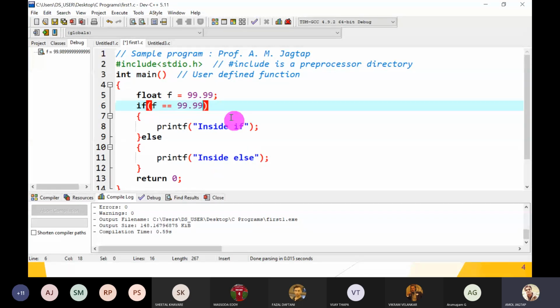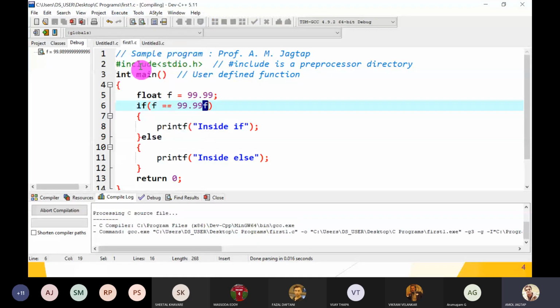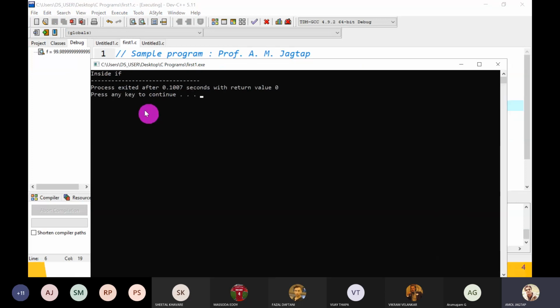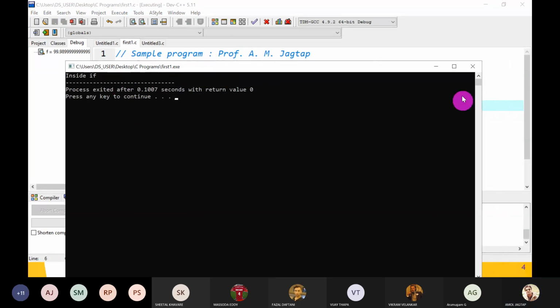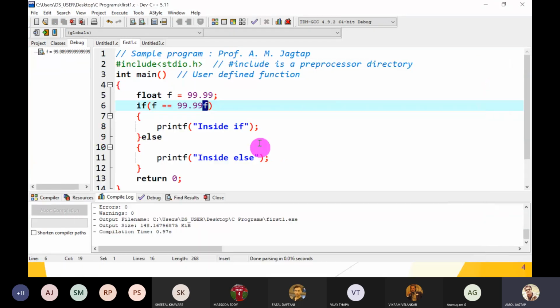But if you write F here, then this floating point value is represented in the float data type format, so this format and the F format are the same. So when you execute it, it gives you inside if. In this way, we can remove our logical error also.